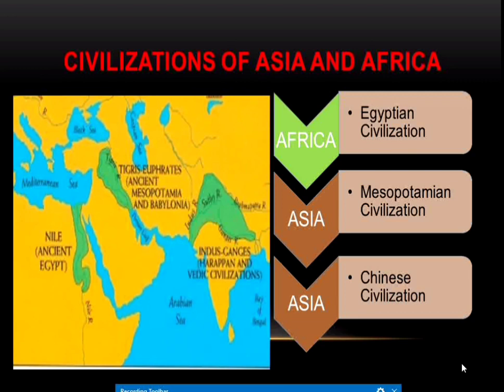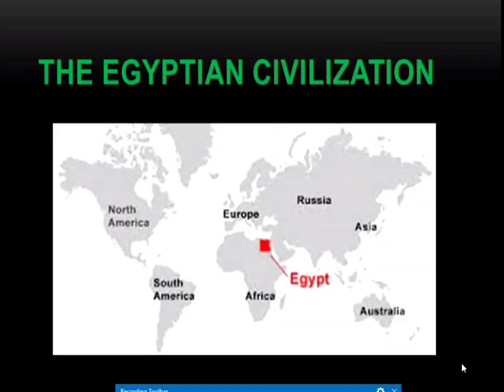Many other civilizations flourished in various parts of the world at the time of Indus Valley civilization. They include Egyptian civilization, Mesopotamian civilization, and Chinese civilization. Let us discuss these three civilizations in this chapter. In this video, you are going to learn about Egyptian civilization. Let us take Egyptian civilization to study first.